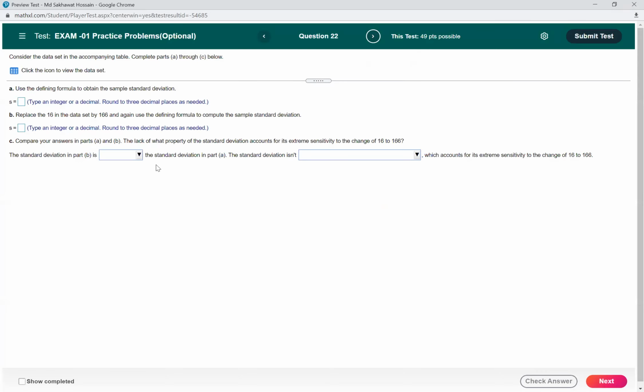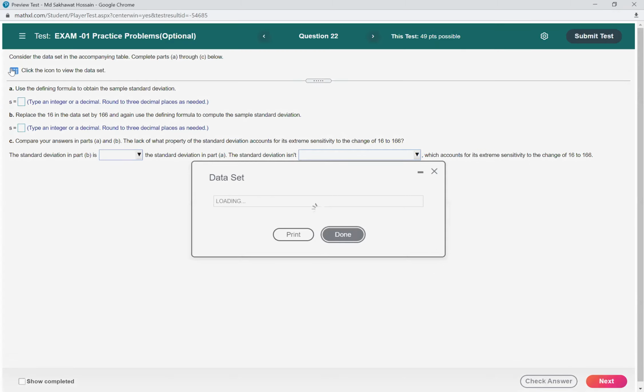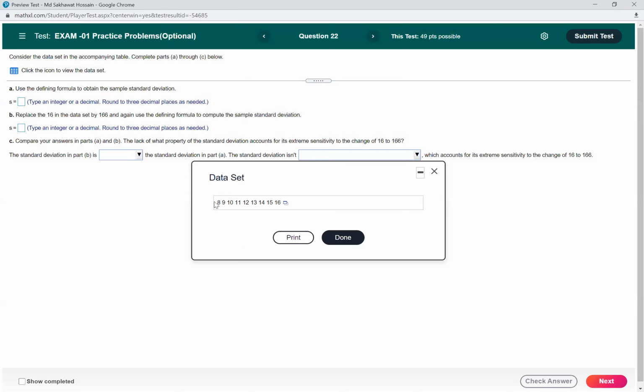Okay. So consider the data set in the accompanying table, complete parts A through C. So look at the table first. So we have this data set. Can you see the data set? Yes. Okay, that's great. So we have to find the sample standard deviation.